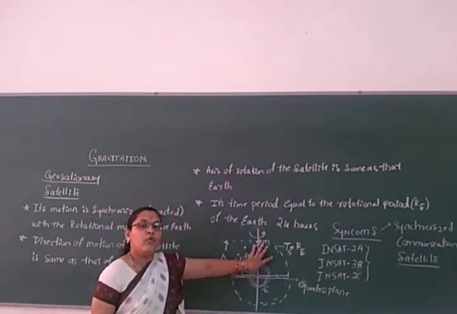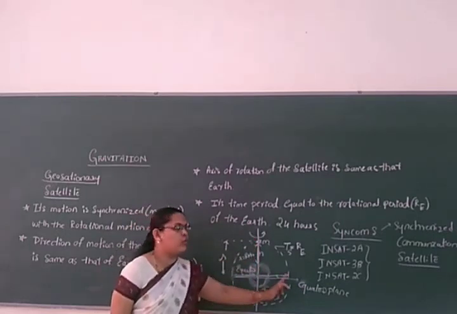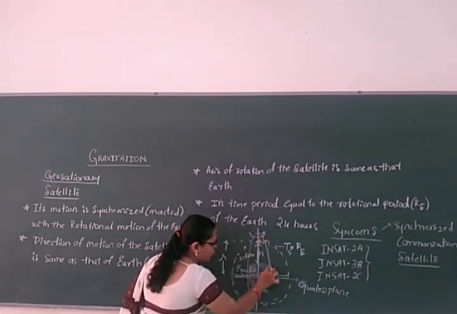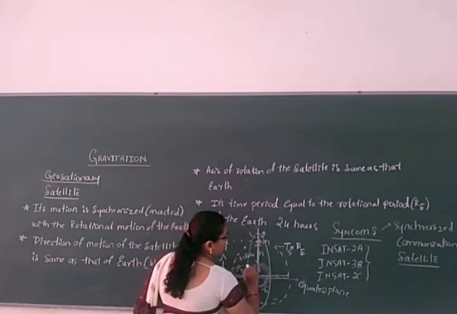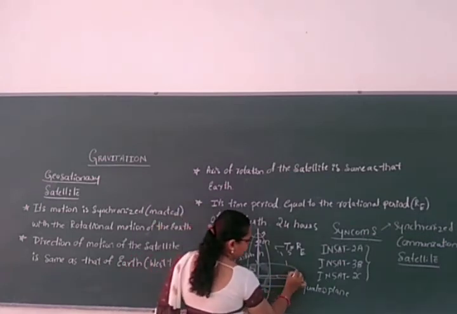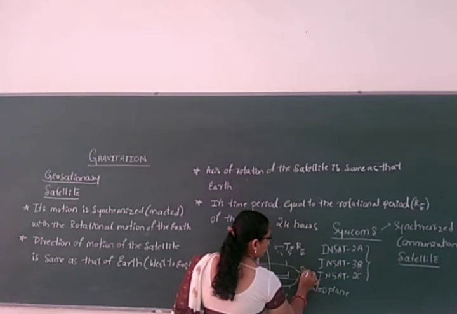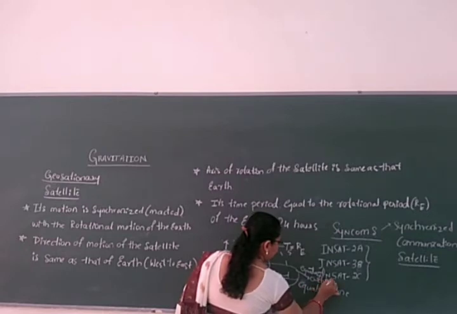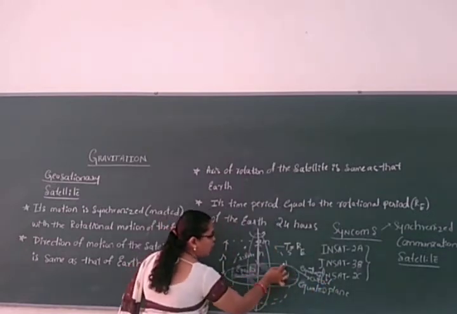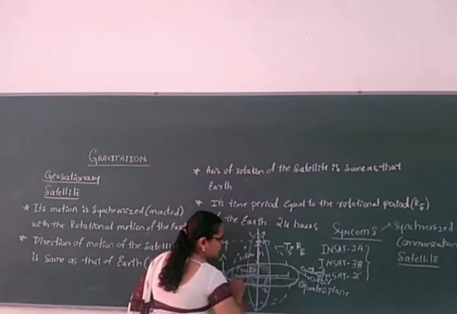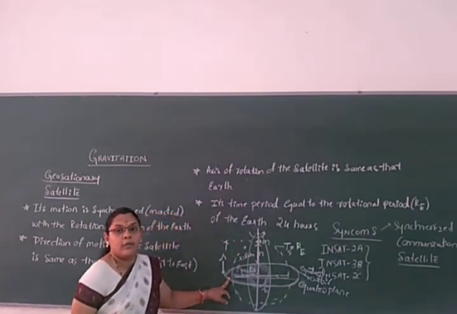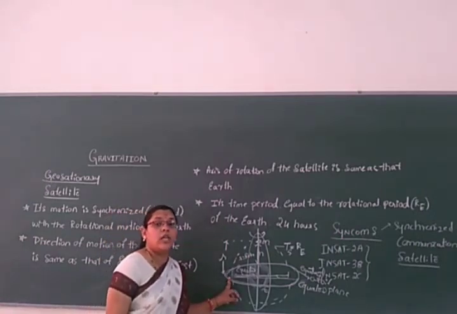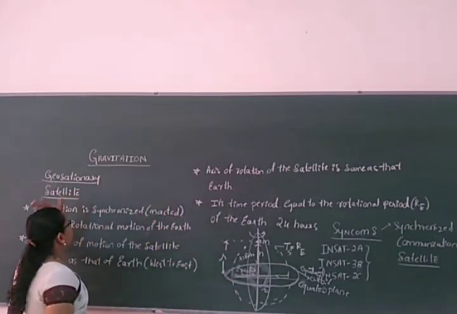What it will do is move in the direction perpendicular to the equatorial plane. So it will be in this direction, and the satellite will move in this direction. Here in geostationary, the satellite will move in this direction. So this will play the role of the geostationary orbit or equatorial orbit. Right. This is very helpful in telecasting TV programs and radio programs. Purposely it is a communication satellite. That's why it is called a synchronized communication satellite, which is the geostationary satellite.